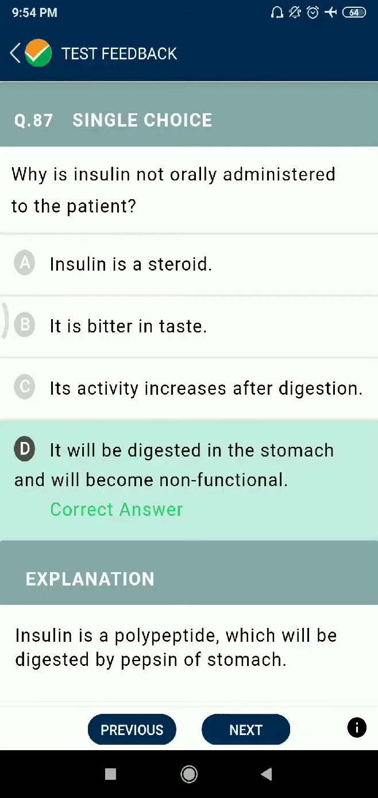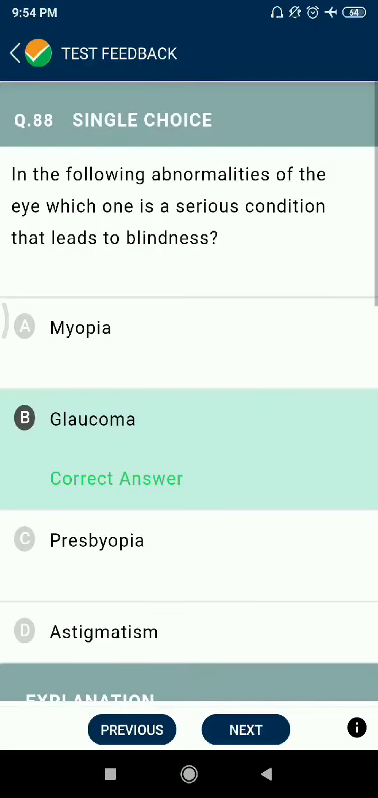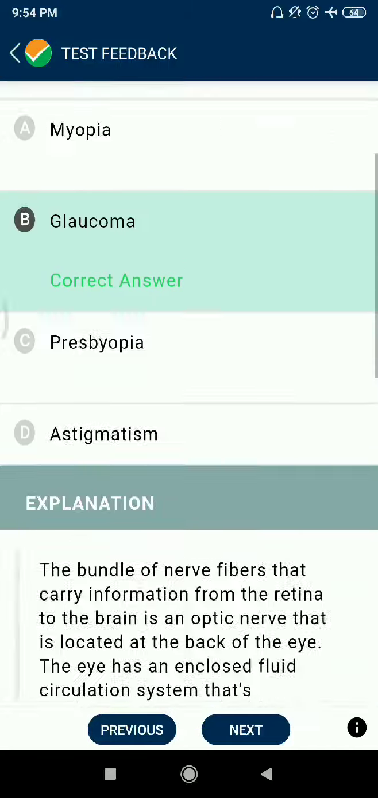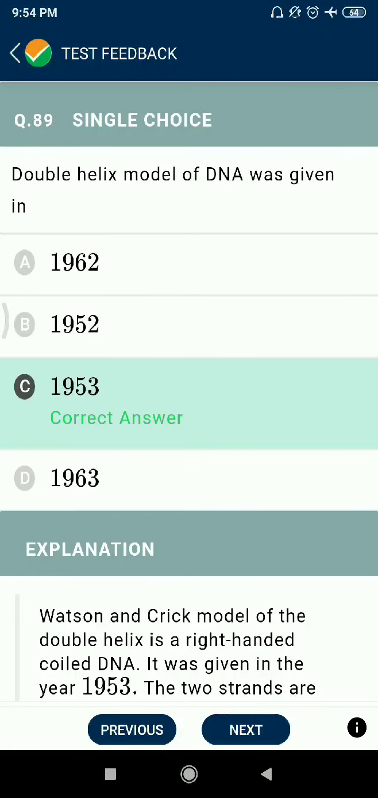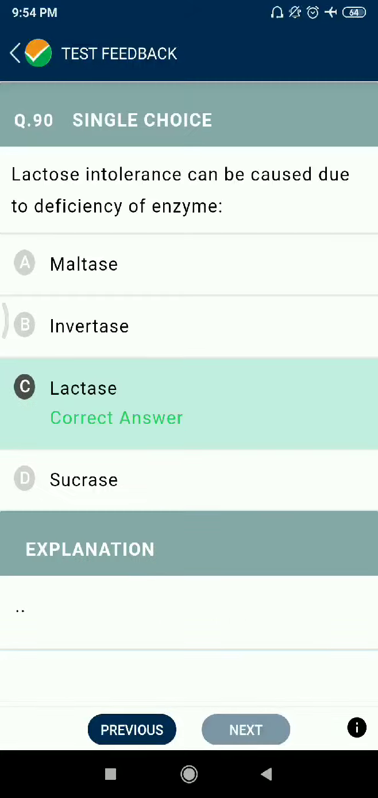Question 87. Why is insulin not orally administered to patients? It will be digested in the stomach and will become non-functional. Question 88. In the following abnormalities of the eye, which one is a serious condition that leads to blindness? Glaucoma. Question 89. Double helix model of DNA was given in 1953. Question number 90. Lactose intolerance can be caused due to deficiency of the enzyme lactase.